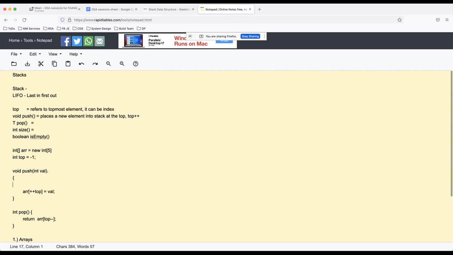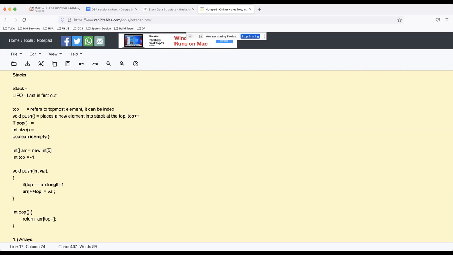Before pushing into the array, we need to check if top is already equal to array dot length minus 1. Top will be pointing at the last index of the array which is filled.